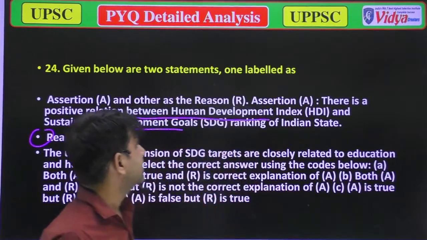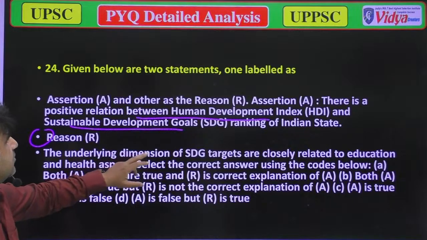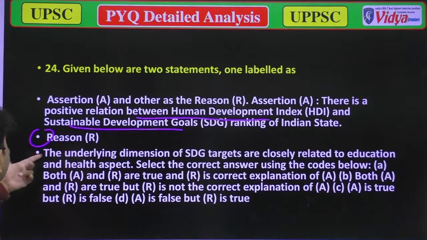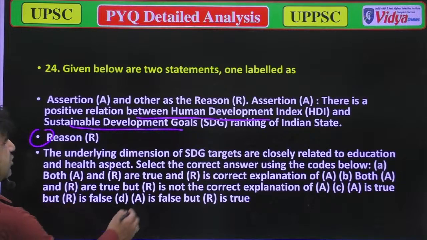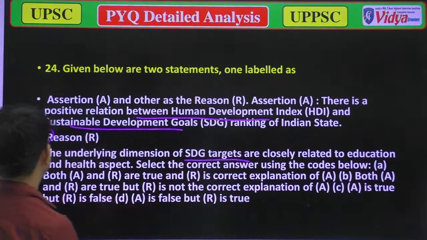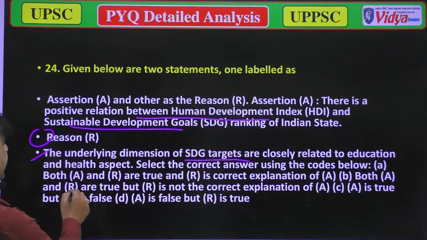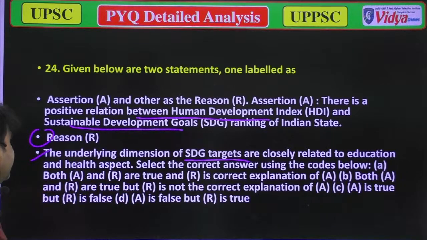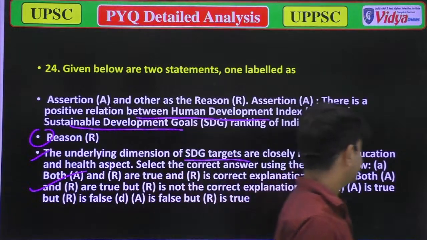Now the reason: the underlying dimensions of sustainable development targets are closely related to education and health aspects. That is also okay. Both are correct, but R is not the correct explanation of A. So option B is correct. Now we'll move to the next question.